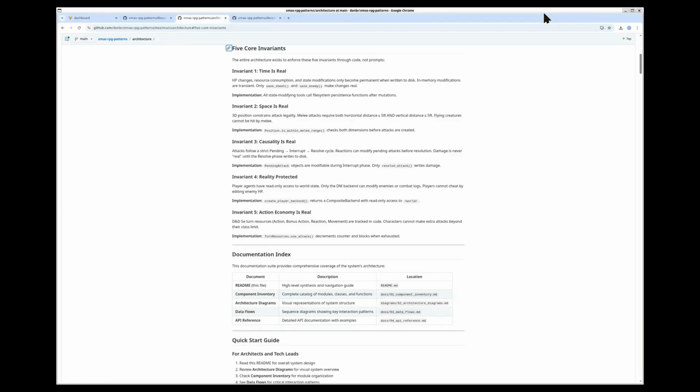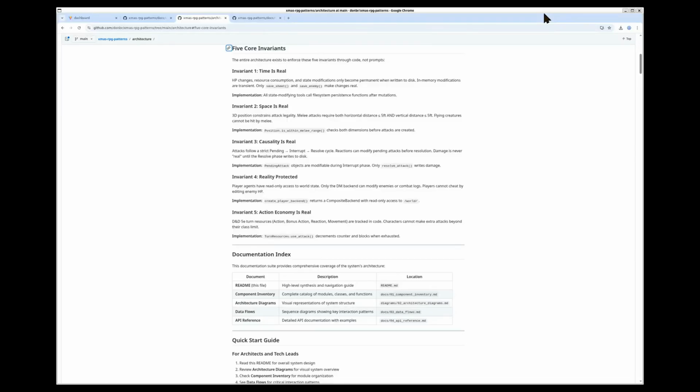Here's the architecture documentation. Scroll down and you'll see the 5 core invariants. These are the rules that make the system work. Invariant 1, time is real. When damage is dealt, it persists to disk. HP changes are permanent state mutations, not suggestions. Invariant 2, space is real. Characters have 3D positions. A creature at altitude 15 can't be hit by melee attacks from the ground.